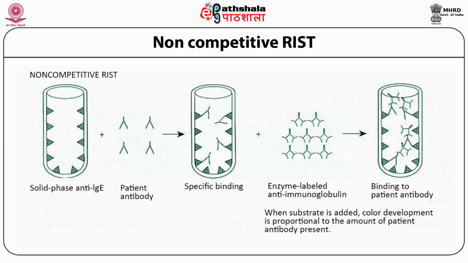In this case, the patient antibody is added to the solid phase anti-IgE. It binds specifically. As a second step, the enzyme-labeled anti-immunoglobulin is added and it binds to the patient antibody. The excess enzyme is washed away. The color development is proportional to the patient antibody present, because as always the enzyme which is normally used here as a label is the one which creates colored products.